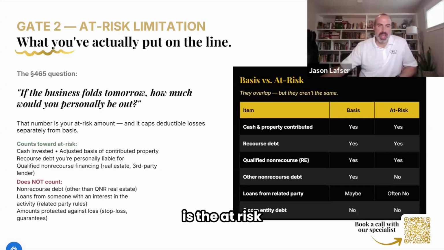The next gate is the at-risk limitation. A lot of times I think there's some, not necessarily confusion, but I don't think the at-risk limitation gets as much publicity as the basis limitation. And again, I've seen a lot of times the basis limitation just ignored as well.